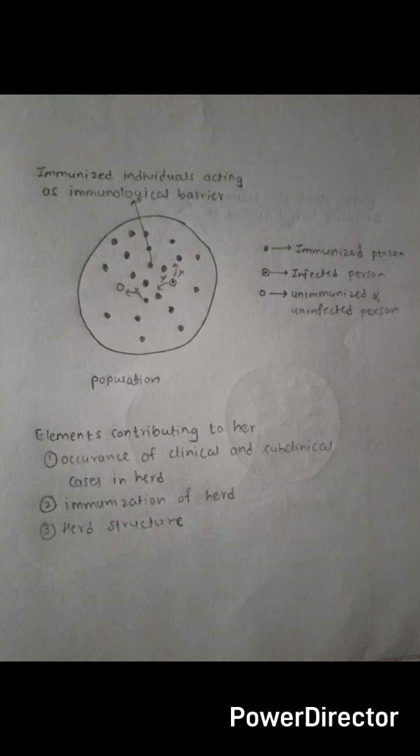Actually it's not 100% possible to get herd immunity in a population, but it's believed that if we keep on developing herd immunity with the help of vaccinations, then we will be able to eradicate some of the major infections, for example, diphtheria and poliomyelitis. The occurrence of diphtheria and poliomyelitis has been limited because of this herd immunity.